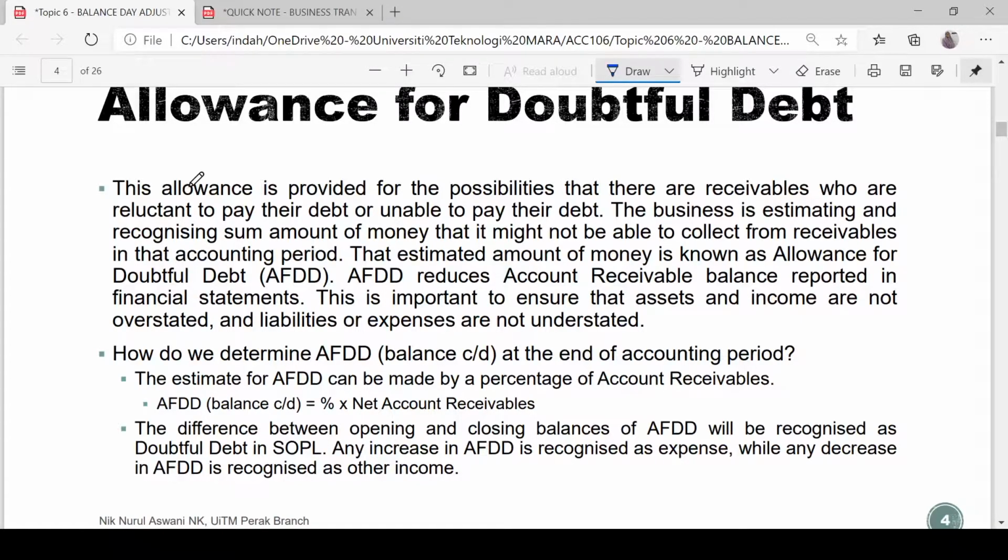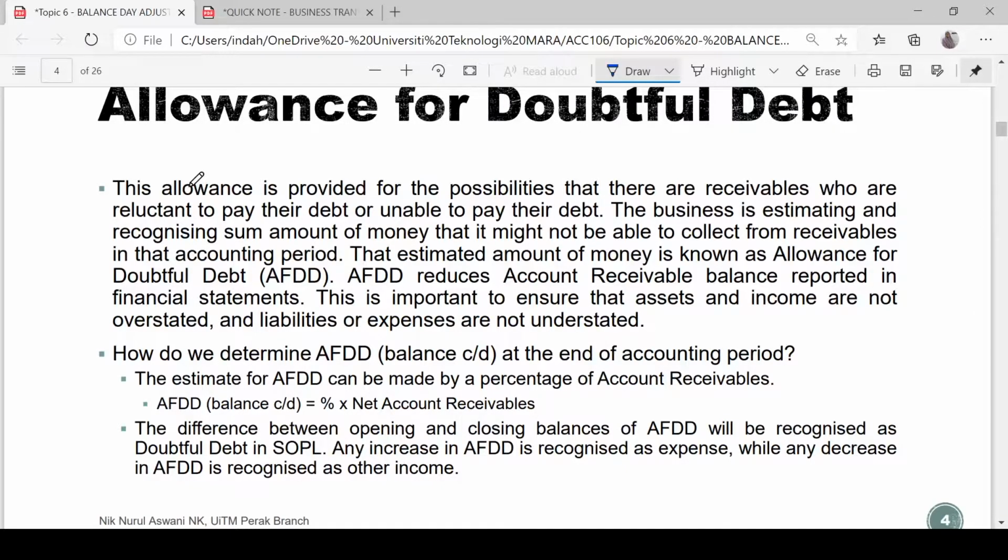So AFDD at the end of the year is equal to the percentage times net accounts receivable. This estimation is made at the end of the year, and that balance will become an opening balance for the following year. Then at the end of that following year, we are again going to make an estimation and calculate the allowance for doubtful debt. So there might be a difference between opening and closing balance.